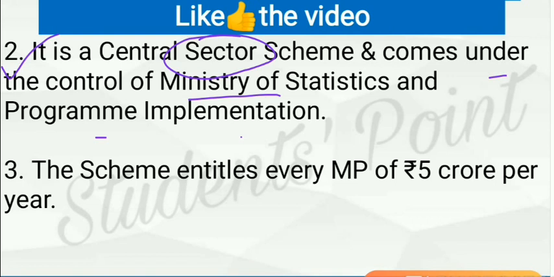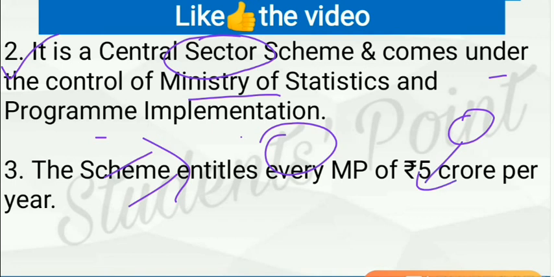It is a central sector scheme, not a central sponsored scheme. What is a central sector scheme? See, under central sector scheme, the whole fund is provided by central government, while in central sponsored scheme, part of the fund of the scheme is provided by central government, while part of it is funded by state government of that concerned state.